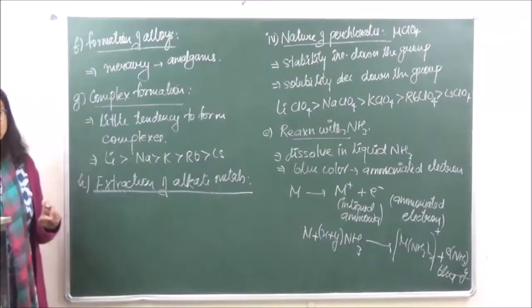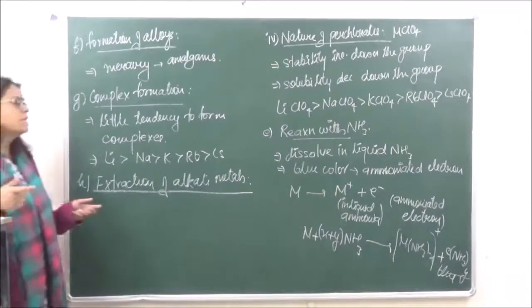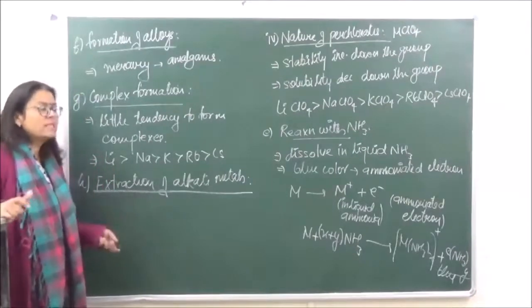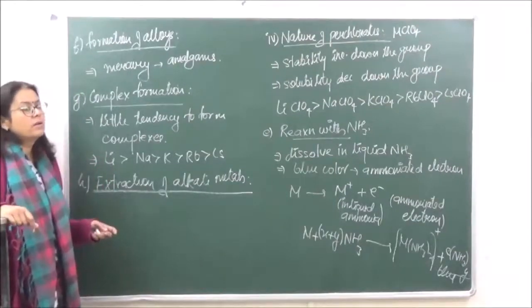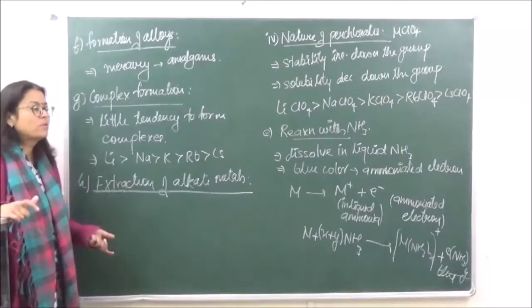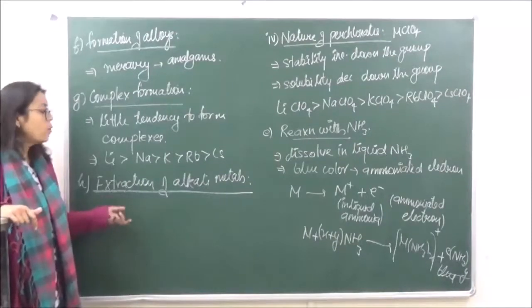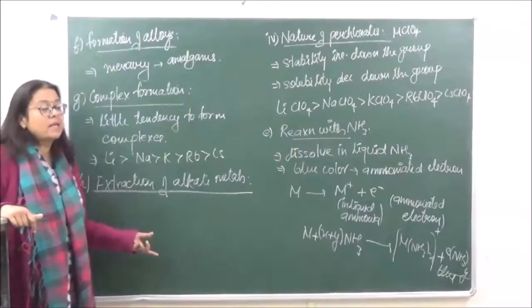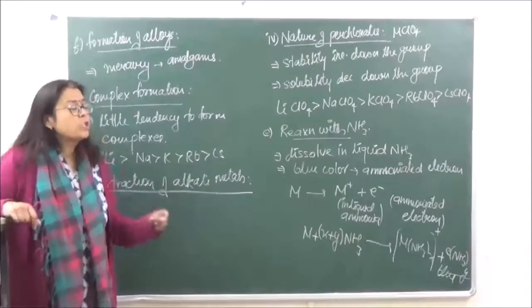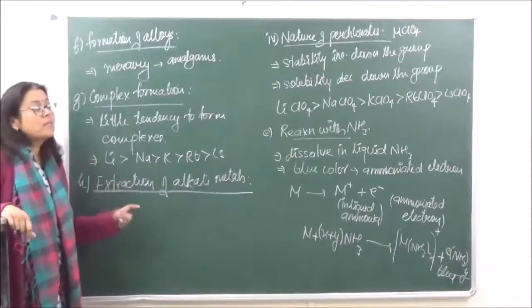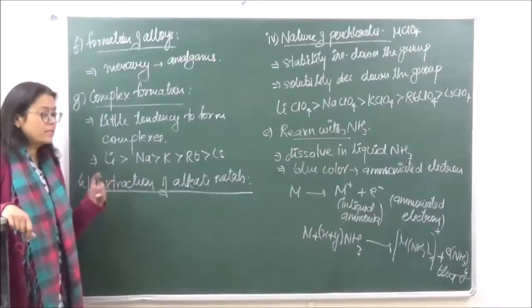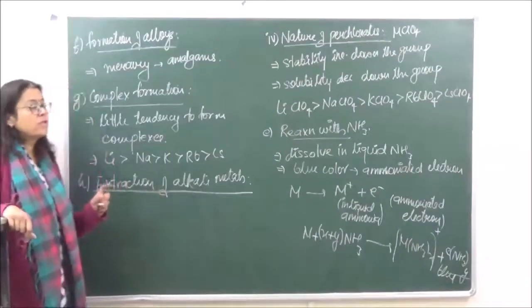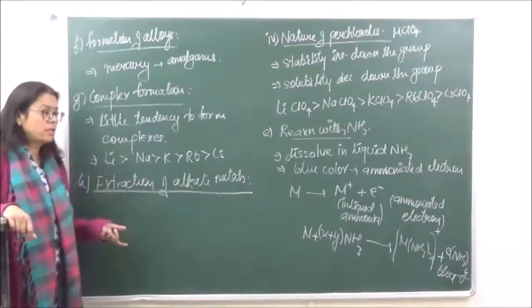By distillation or any other easy methods of extraction of metals, that is by roasting, by calcination, or other methods which you will do in your class 12, we are not able to extract the alkali metals. One of the most important reasons is that they themselves behave as very good reducing agents. Because they are very good reducing agents, they cannot be reduced.